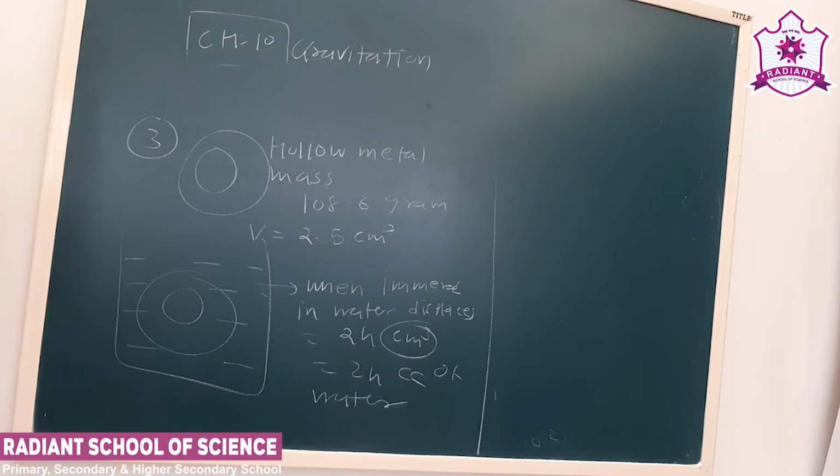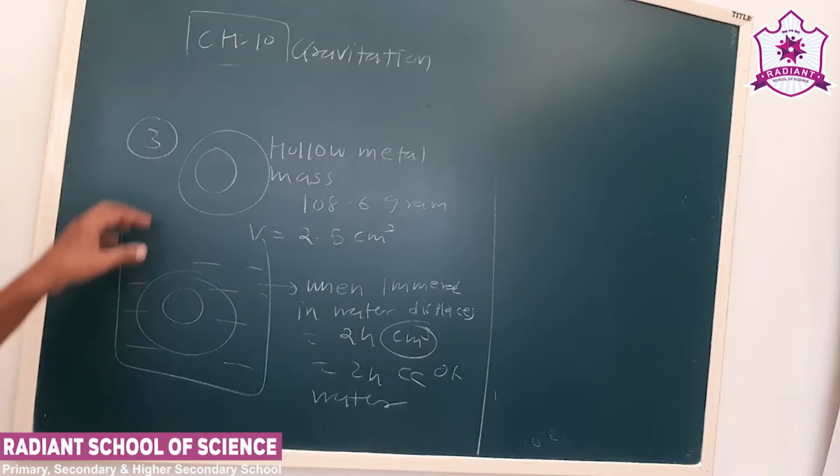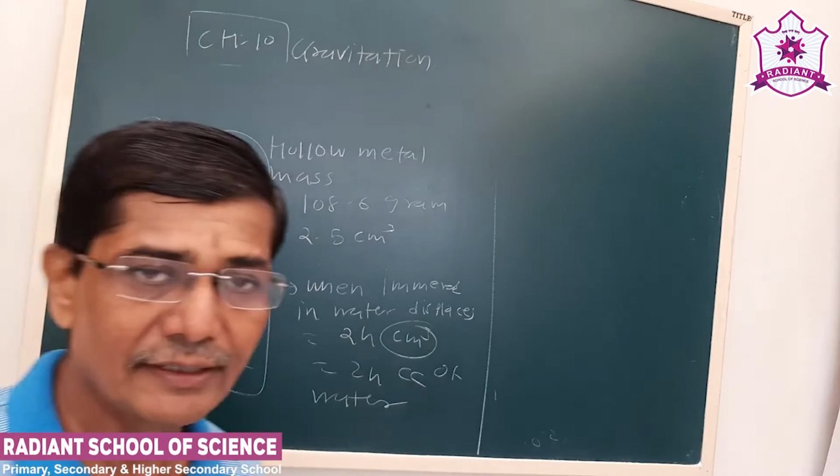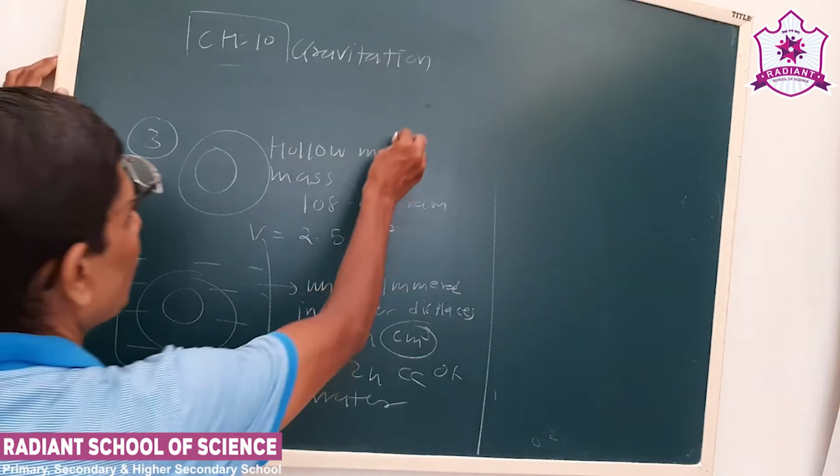So you find out the specific gravity of the metal. Now see, a hollow material, we can say. See, mass in air is 108.6 gram. See, the volume is 2.5 centimeter cube. See, when it is immersed in the liquid, it displaces liquid equal to 24 centimeter cube of water. What will be the specific gravity of the hollow metal?